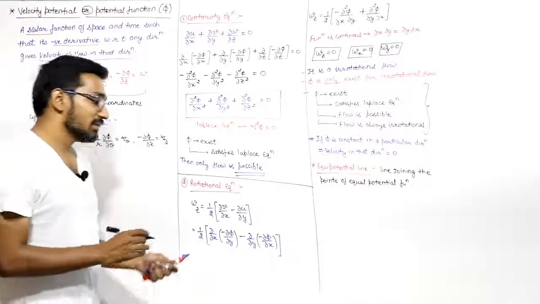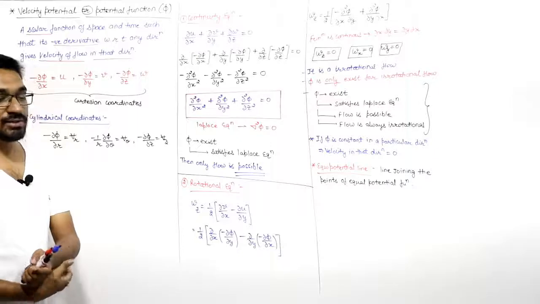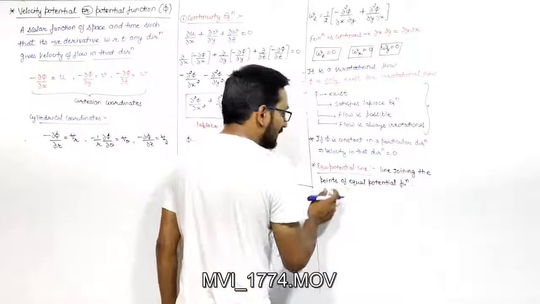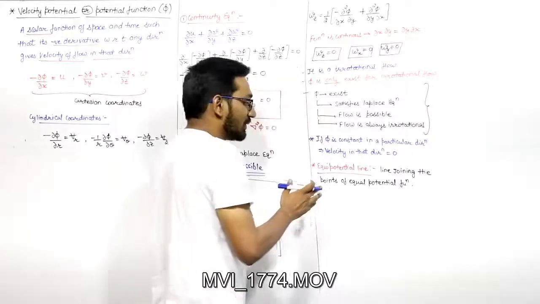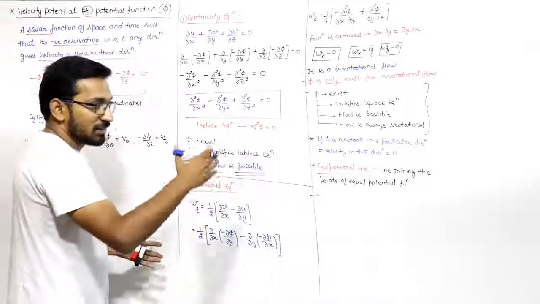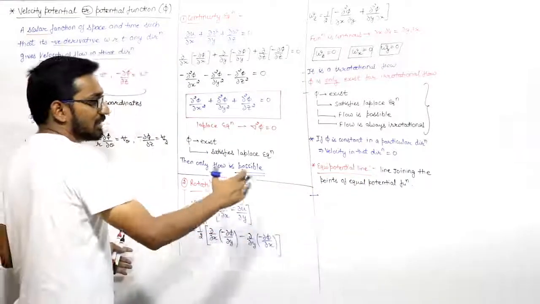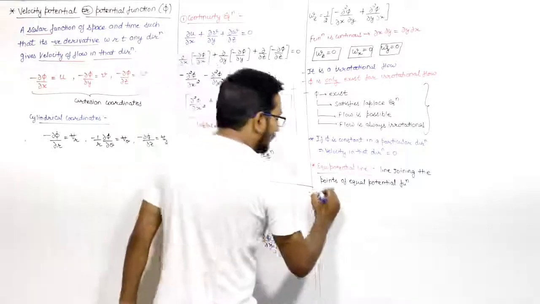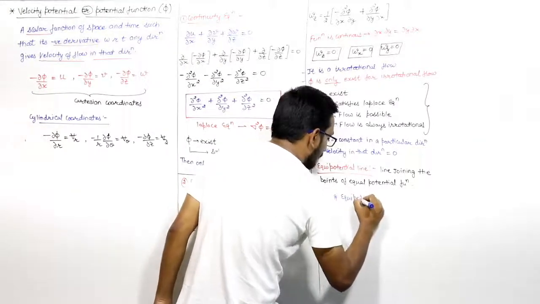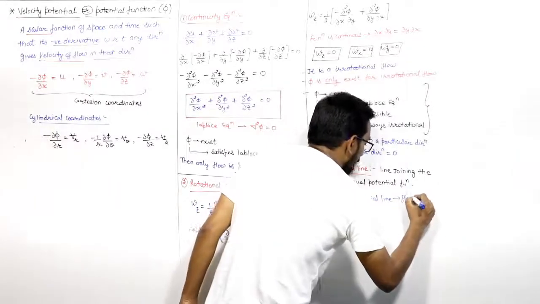So the most important thing is, along the equipotential line there should not be any flow. You must remember this, because along the equipotential line the potential function is the same, so the velocity is zero at each and every point. So along the equipotential line, flow does not occur.